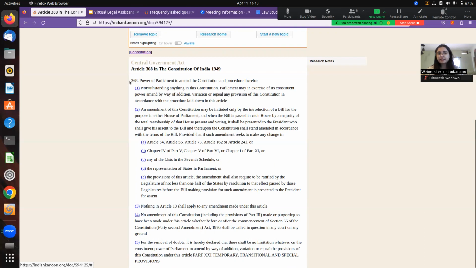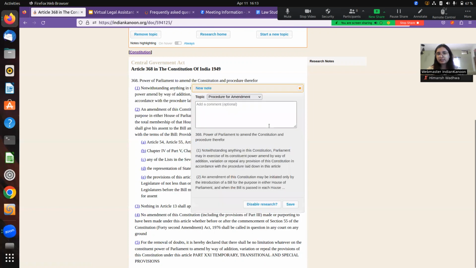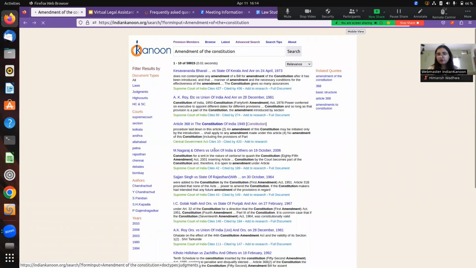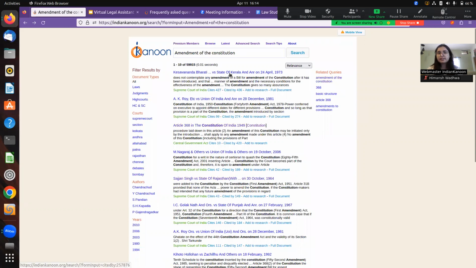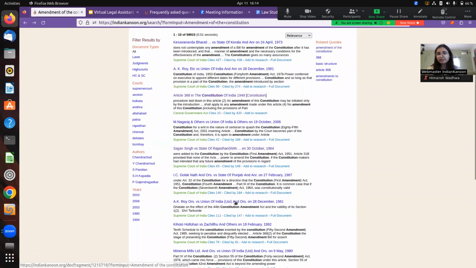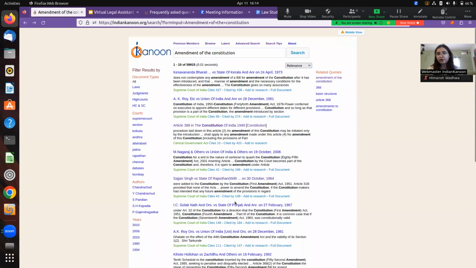After doing that, I can click on Article 368 and make a note on it that this article gives power and procedure to amend. I can save that note, and just like I showed you, you can do this with all of the documents that are coming up. We see here Kesavananda is present, IC Golaknath is present, Minerva Mills is present. All of these are really crucial landmark judgments that one can make a note on.